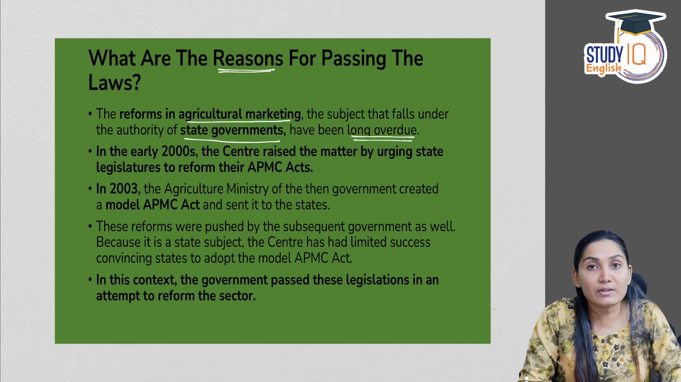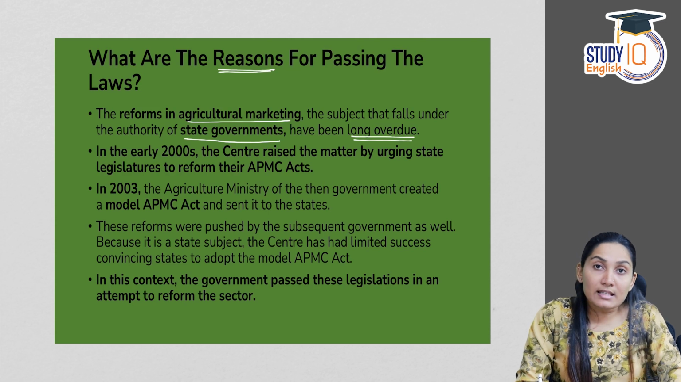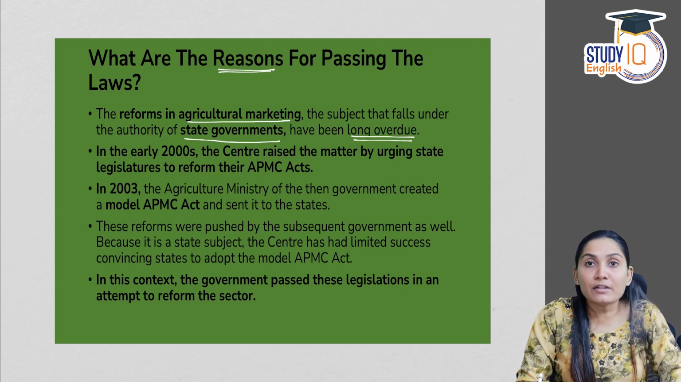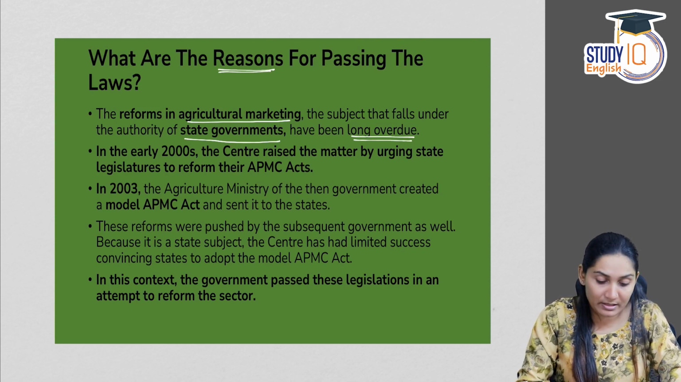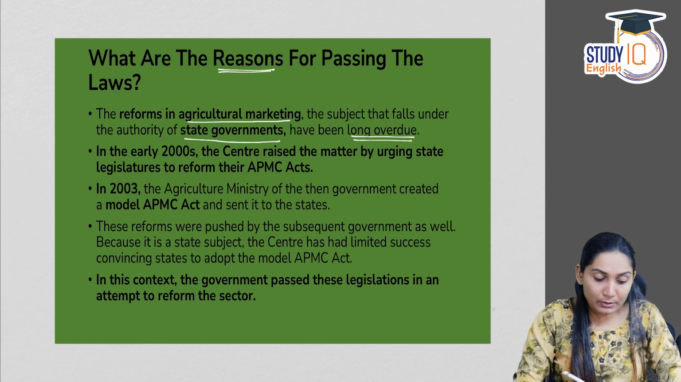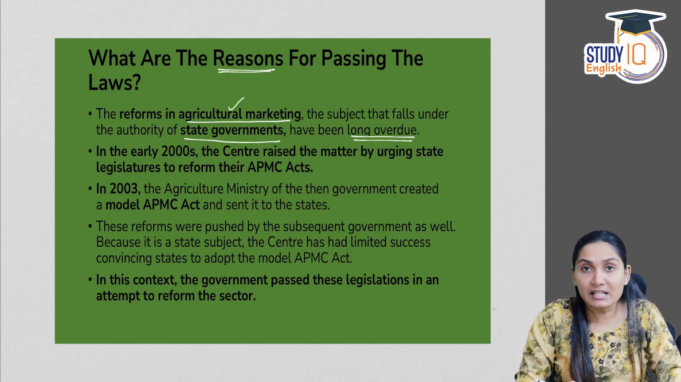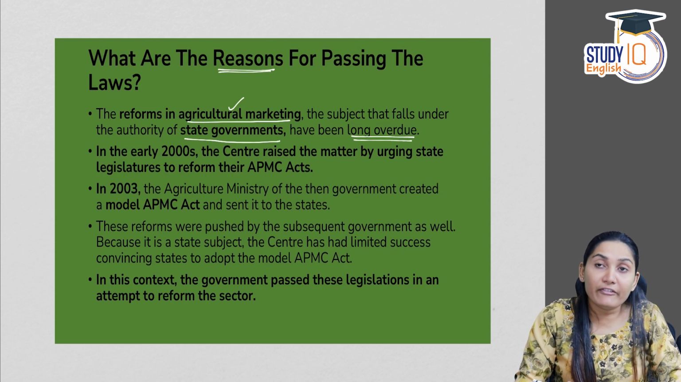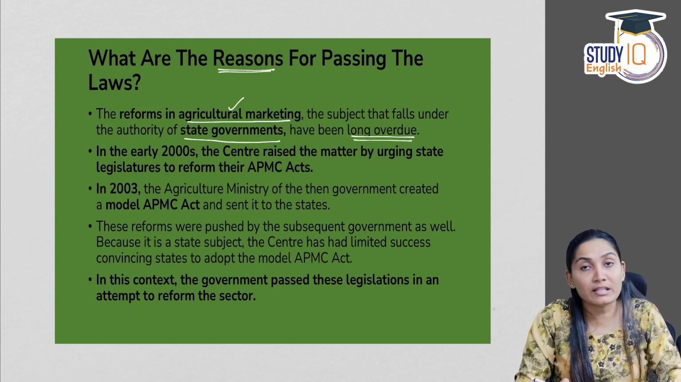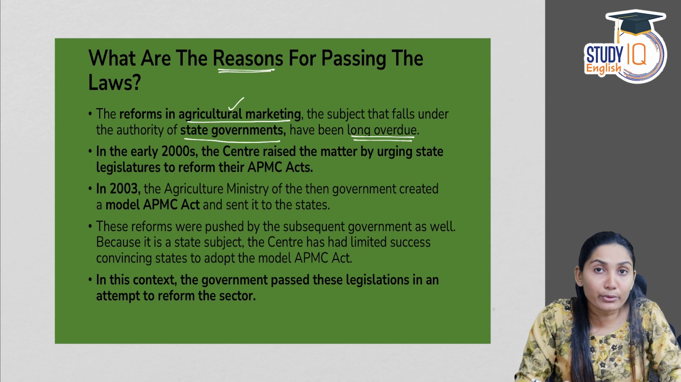And all other residual subjects fall within the jurisdiction of the Union government. Now, the State List gives a list of subjects for which the state governments have exclusive jurisdiction to make laws. So the reforms in agricultural marketing, since they come under the State List, different states have made legislations or laws in this regard differently. So there is no uniformity.